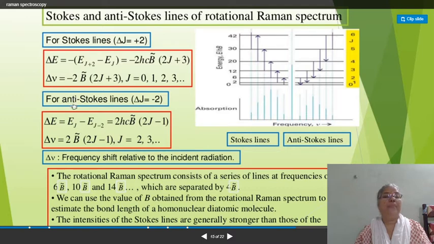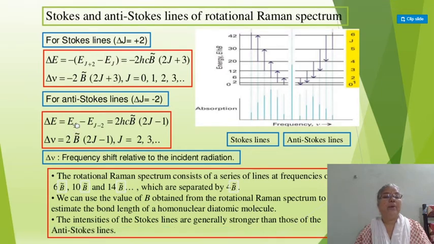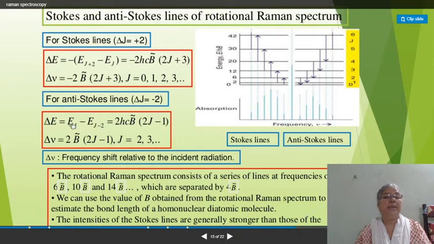And for anti-Stokes lines, the delta J equals minus 2, and we can find the delta E value by using this equation.